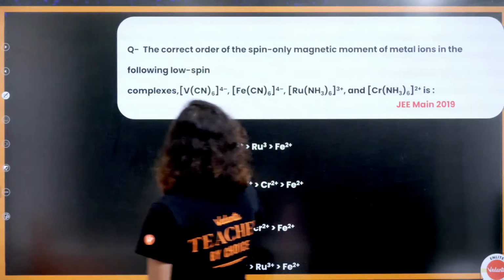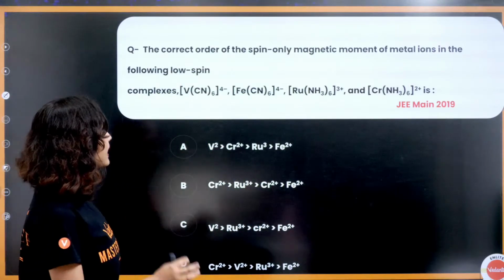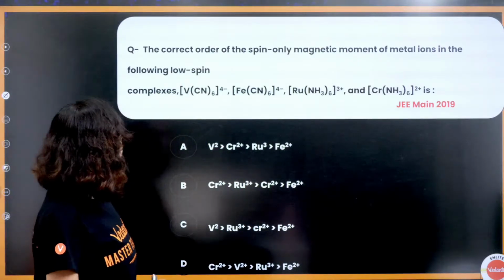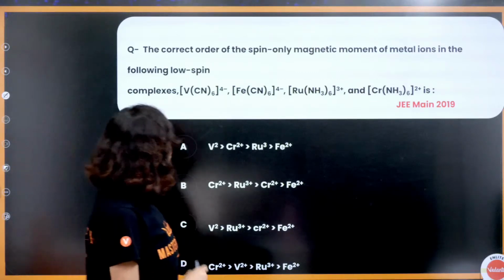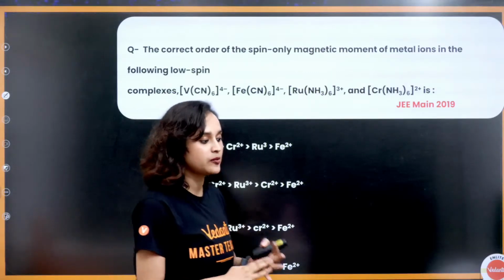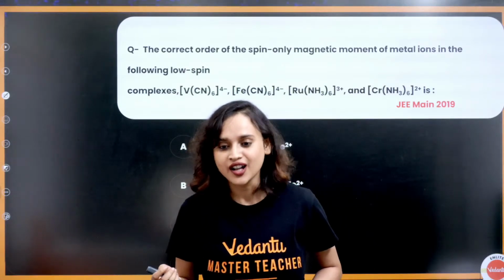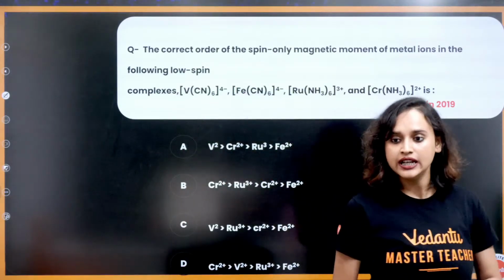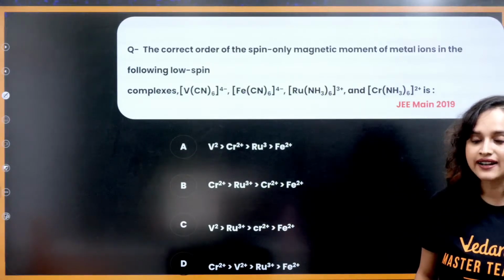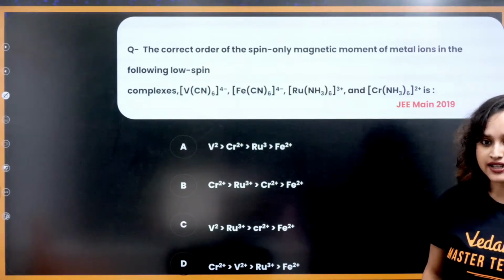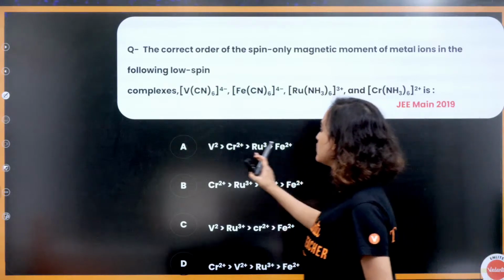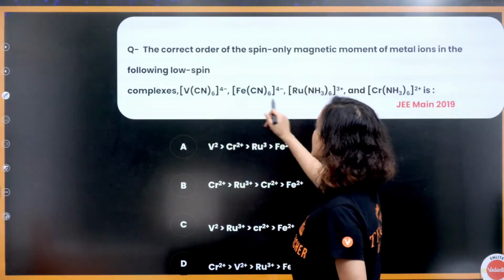Next. The correct order of the spin-only magnetic moment of the metal ion in the following low spin complexes, [V(CN)6]4-. Once again everybody, very easy. Now see, Karthik, that you have to ask Shreyas sir, okay? This is also very easy. What you have to do is find the oxidation state of all of them.